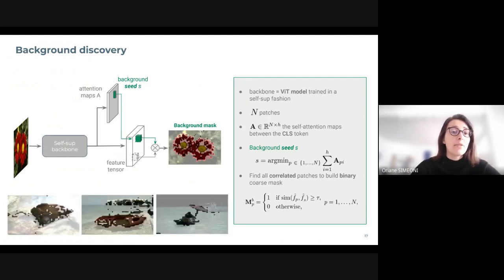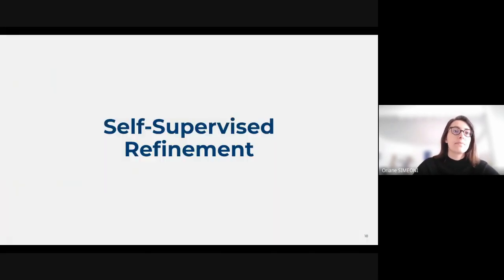This is a very simple method which discovers well the background, as you can see in those images, even though the maps are a little noisy, but objects are not selected, only background.